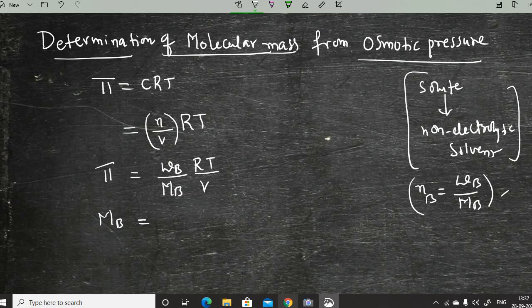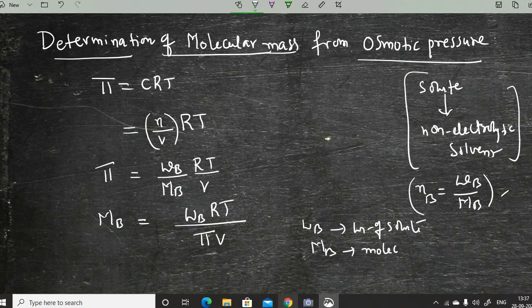MB is equal to WB into R into T divided by pi into V. In this formula, WB is the weight of solute, and MB is the molar mass or molecular mass.